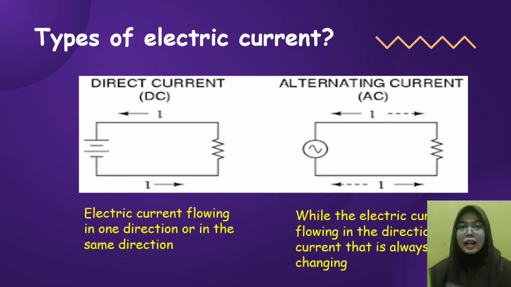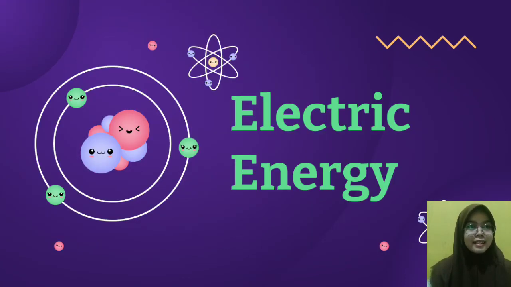While alternating current, or AC, means the electric current flows in a direction that is always changing. So direct current and alternating current do not have the same direction of current. Well, the next is electric energy.